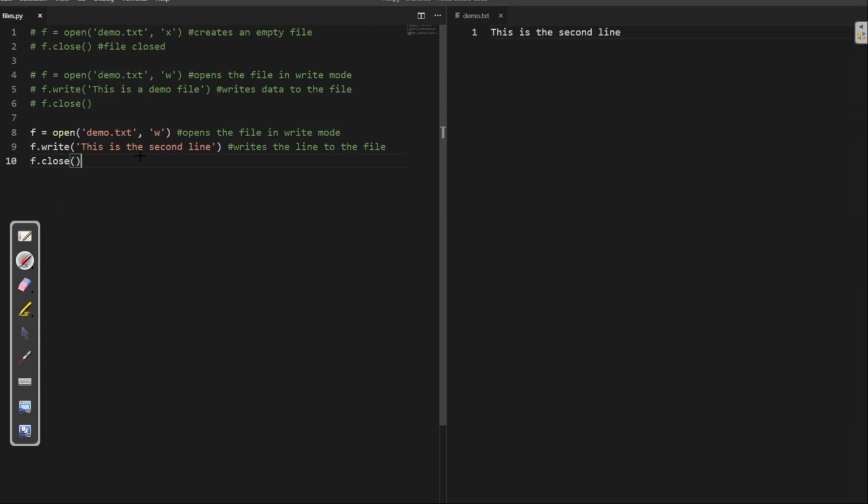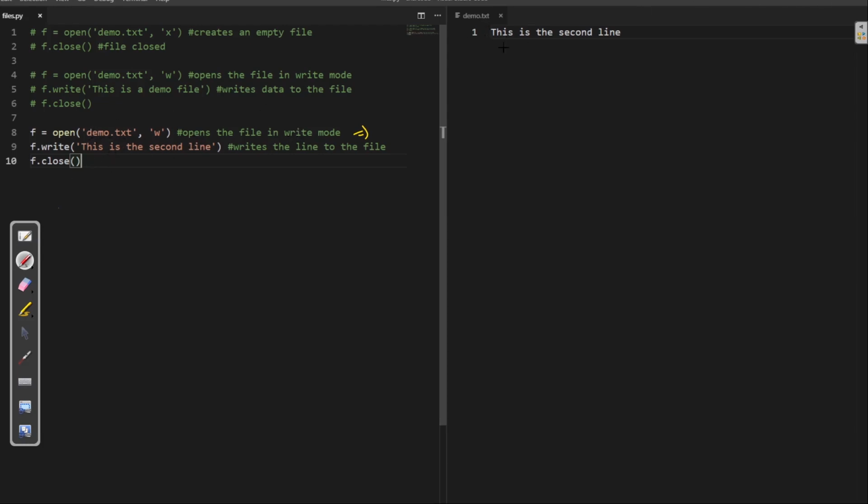Now I'm again writing something. I have opened this demo.txt, and 'w' opens the file in write mode again, and then I'm writing "this is a second line". The first statement was "this is a demo file", and the second statement I want to write is "this is the second line". Now I will explain what happens.